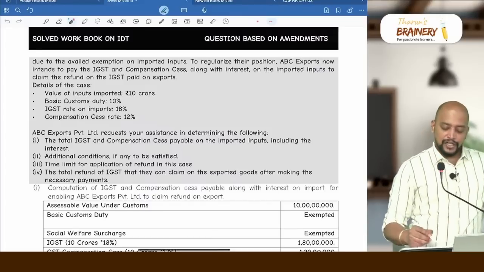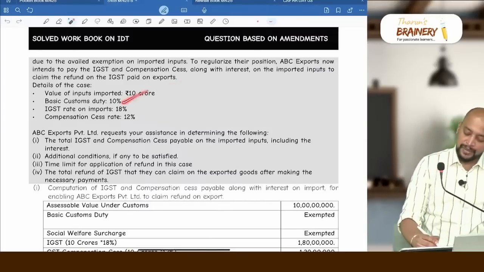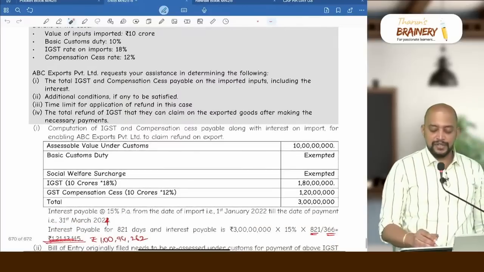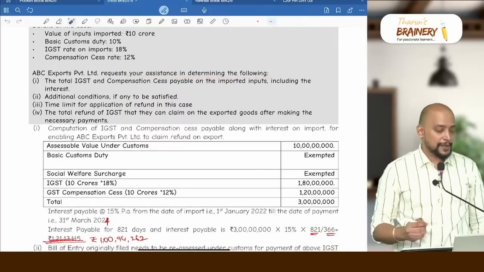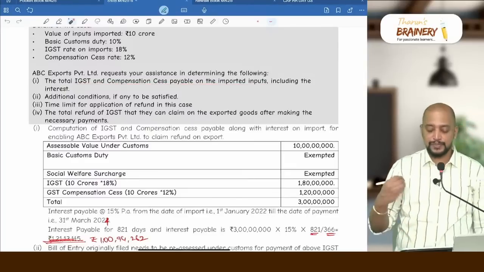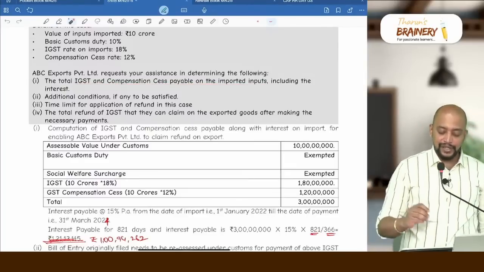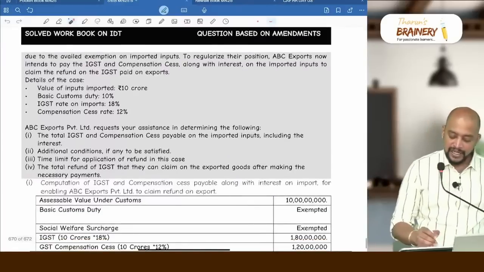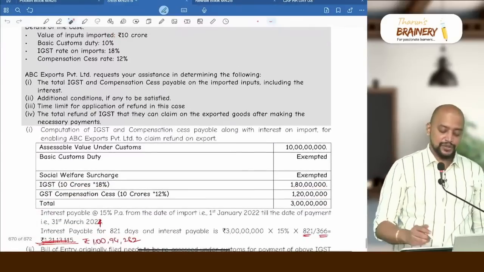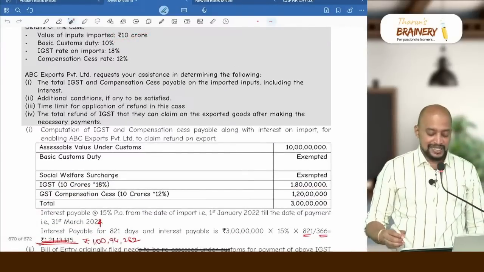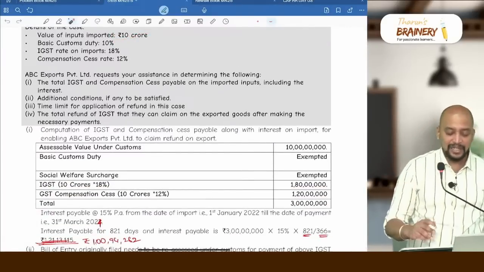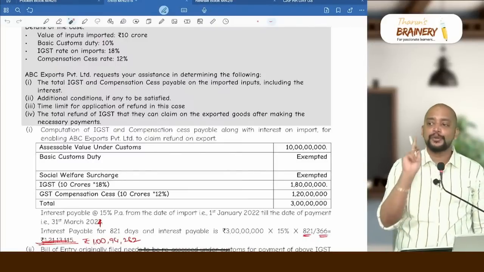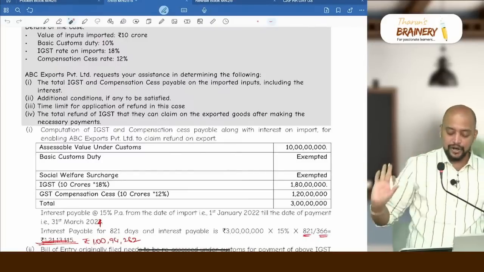Details of the case: value of inputs imported 10 crore, basic custom duty 10%, IGST 18%, compensation cess 12%. ABC Export Private Limited requests your assistance in determining the total IGST and compensation cess payable on imported inputs including the interest. So how much is the assessable value? The assessable value will be 10 crores. On that, basic customs duty 10% and social welfare surcharge will be 10%, but it is exempted because now when you are doing it under reassessment, you don't have to pay all those things. What you need to pay is only IGST and compensation cess.